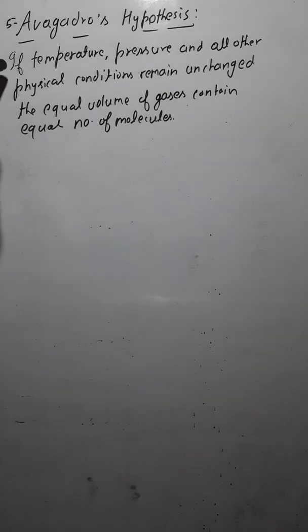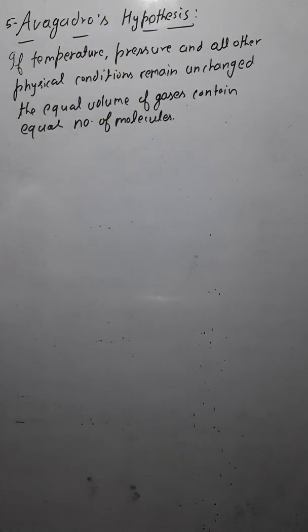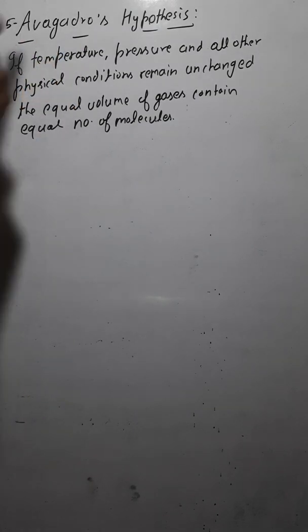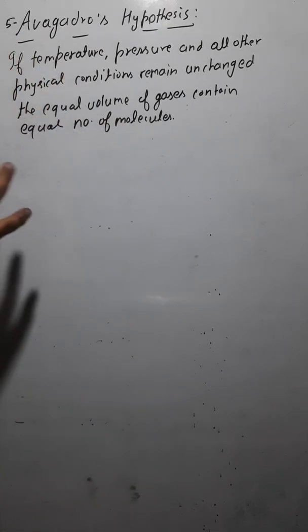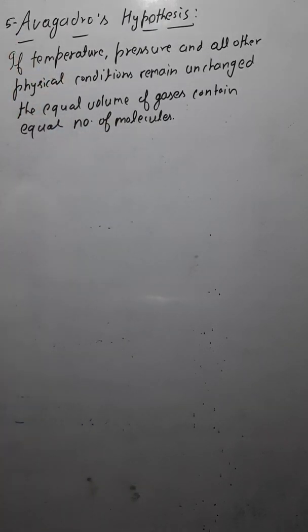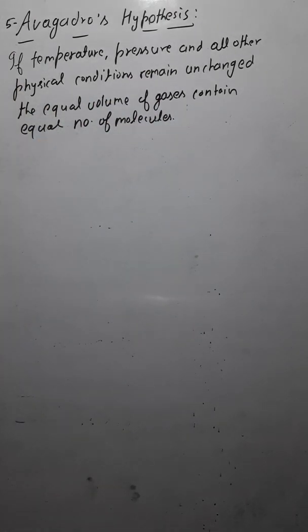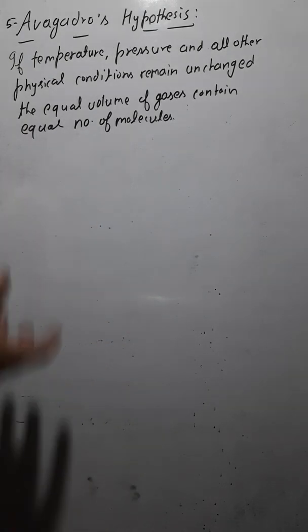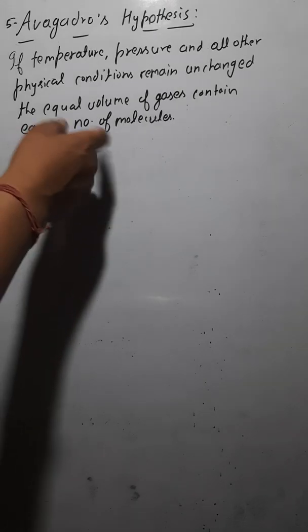So, what does this hypothesis say? It says that if temperature, pressure, and all other physical conditions remain unchanged, meaning we are not changing the temperature etc., then what happens? Equal volumes of gases contain an equal number of molecules. What does this mean? If the physical conditions such as temperature and pressure are unchanged, then equal volumes of gases would contain the same number of molecules.